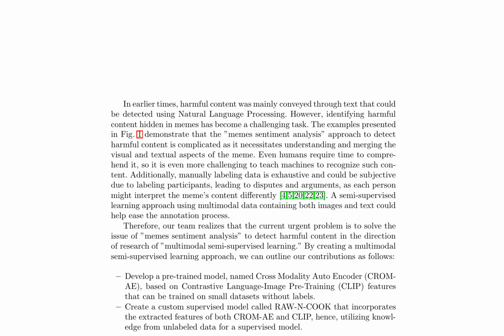The detection of harmful content in memes is a complex task, as it requires understanding both visual and textual aspects. Traditional natural language processing approaches are insufficient, as memes often rely on subtle cues and implied meanings. A multimodal approach that can effectively merge visual and textual features is necessary for sentiment analysis of memes.